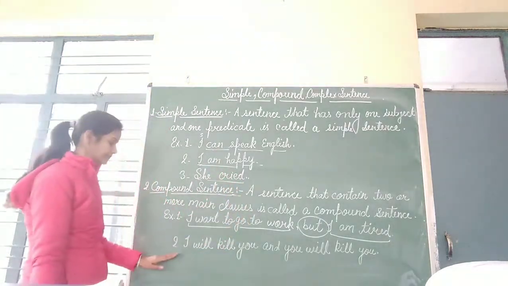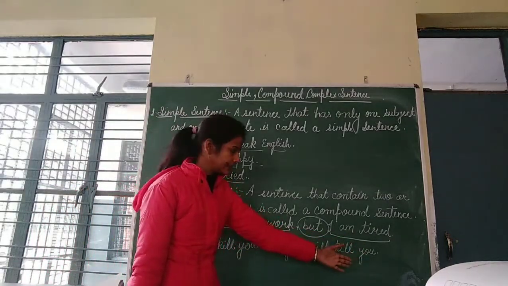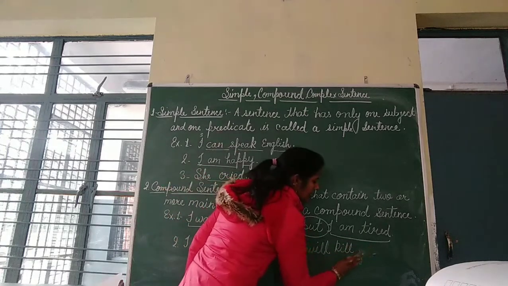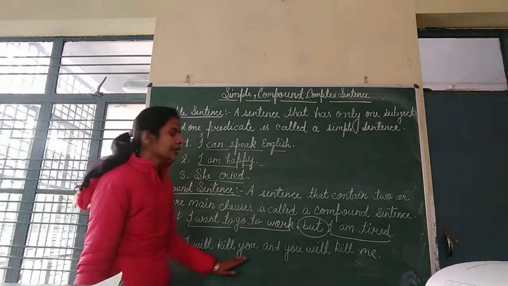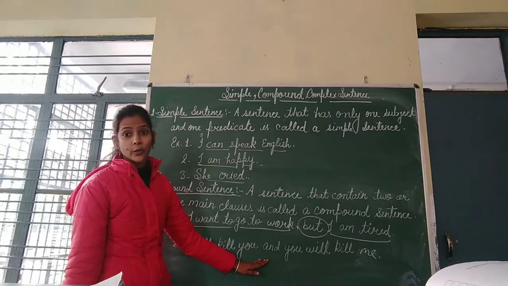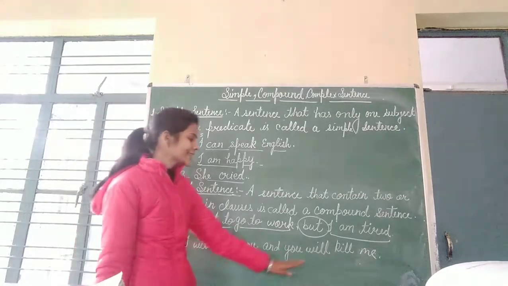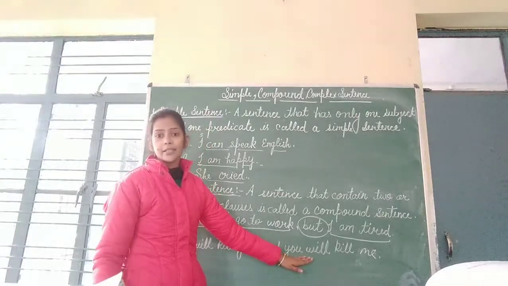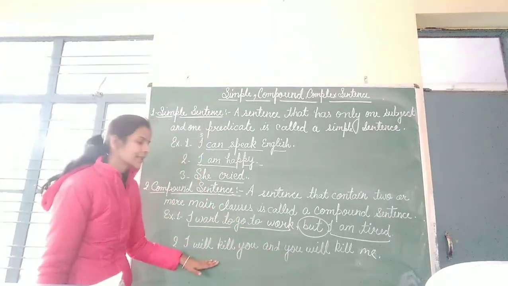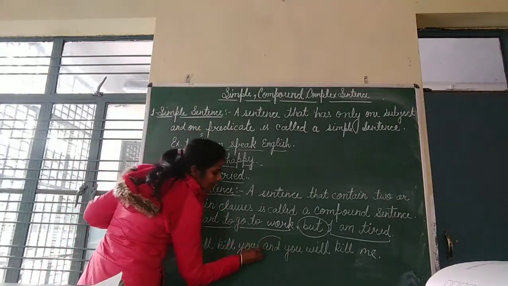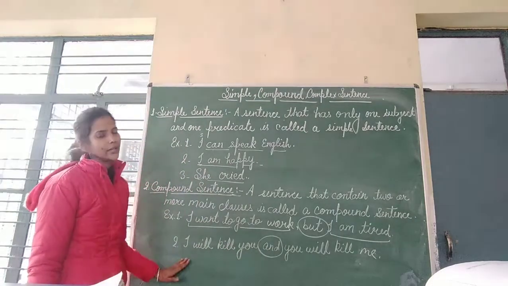Now next, I will kill you and you will kill me. See here, I will kill you. This is an independent clause, which means this sentence is giving full information. And next, you will kill me. This sentence also gives full information, and there are two sentences joined by a conjunction. So this is a compound sentence.